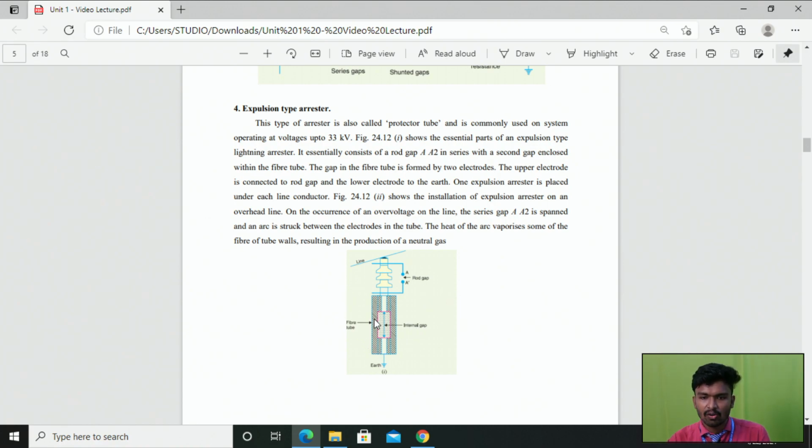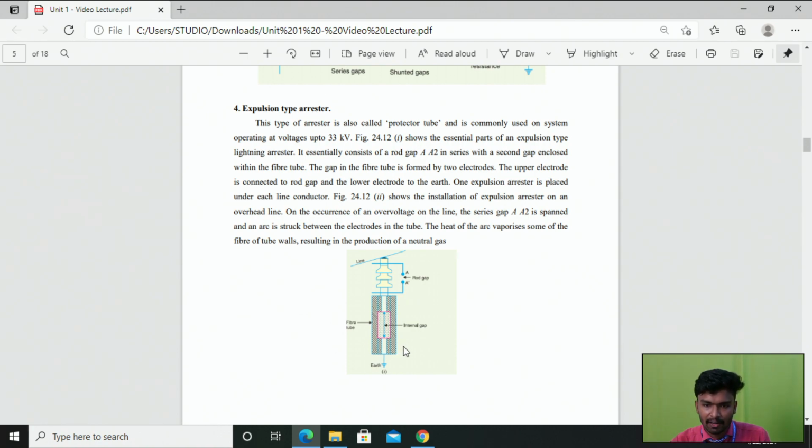It essentially consists of a rod gap A. Here you can look, we have gap A and then rod gap A dash, which is connected in series with the second gap, right? So here we have one gap and here we have another gap. The second gap is called the internal gap, right? The first gap is connected in series with the second gap. You can look at the second gap, which is enclosed within the fiber tube. So this is your second gap, and this gap is insulated with your fiber tube.